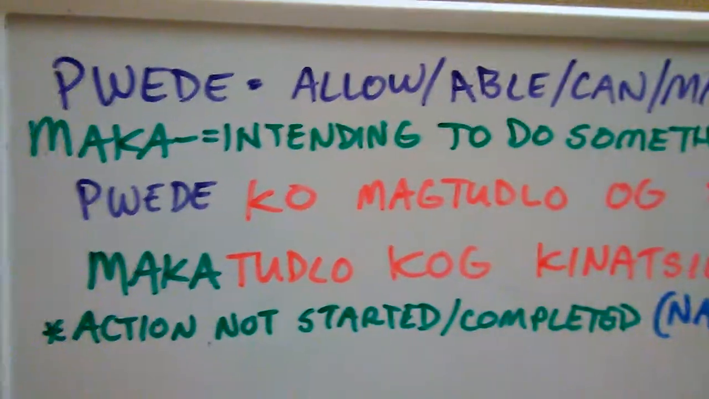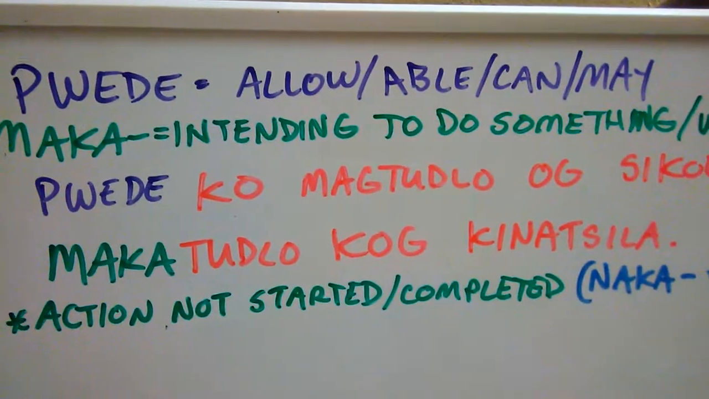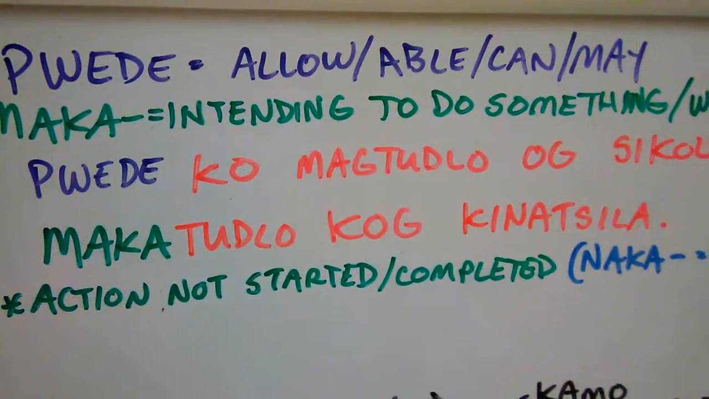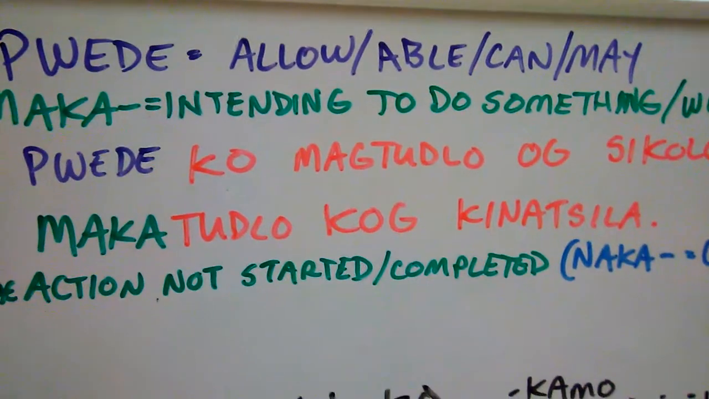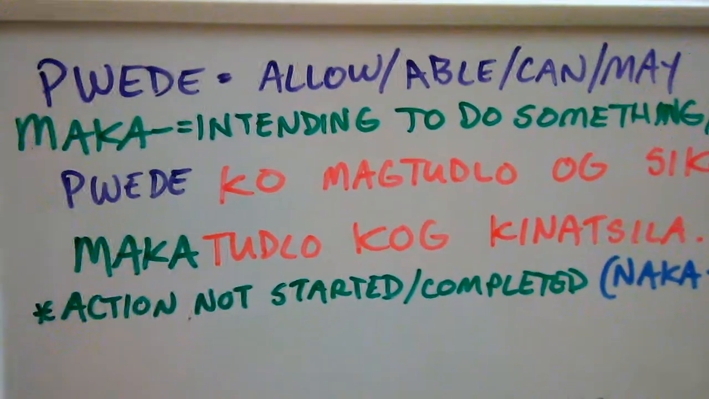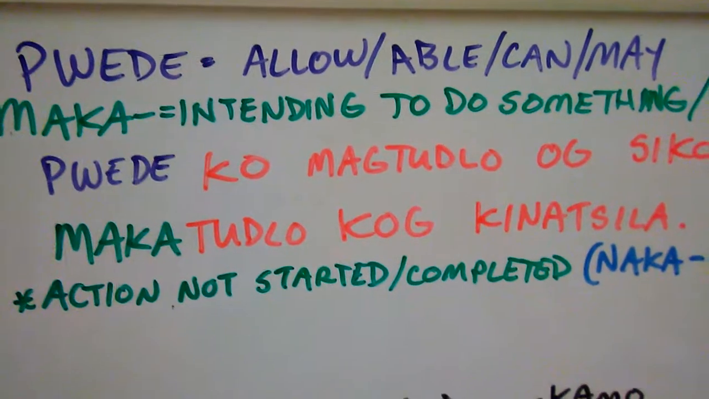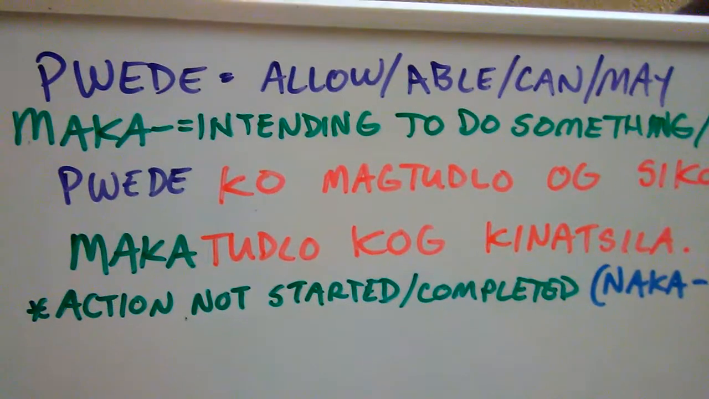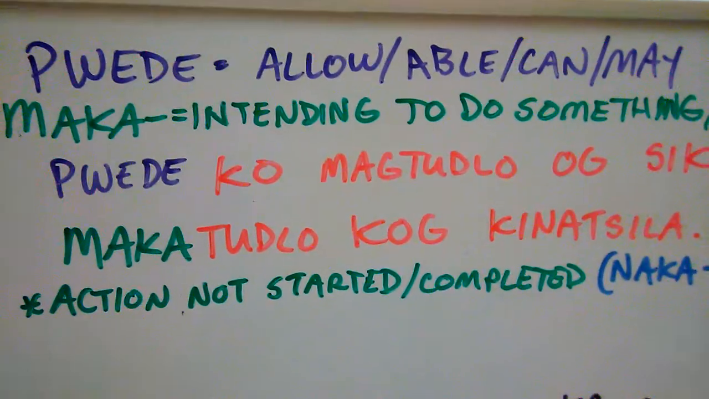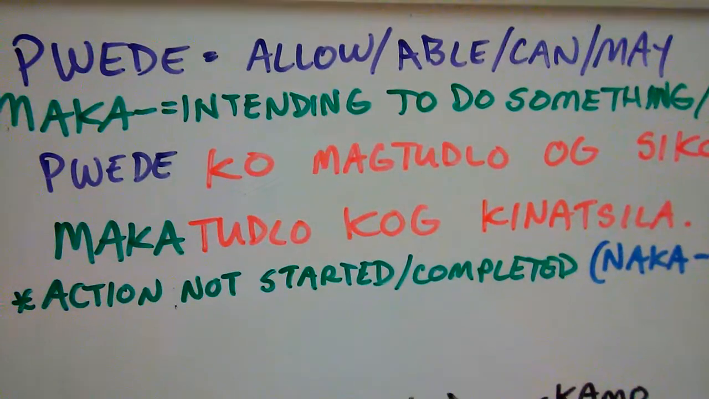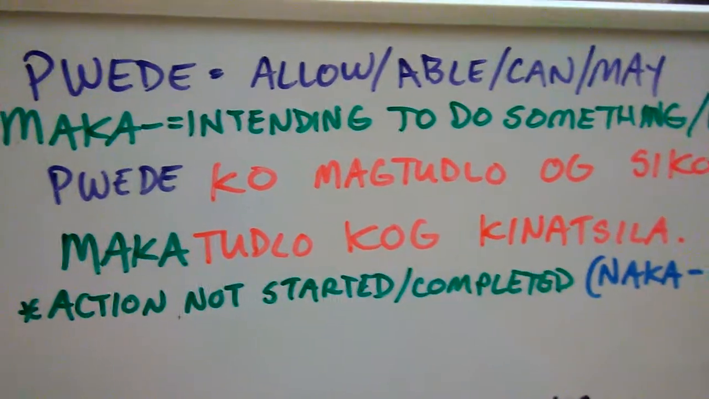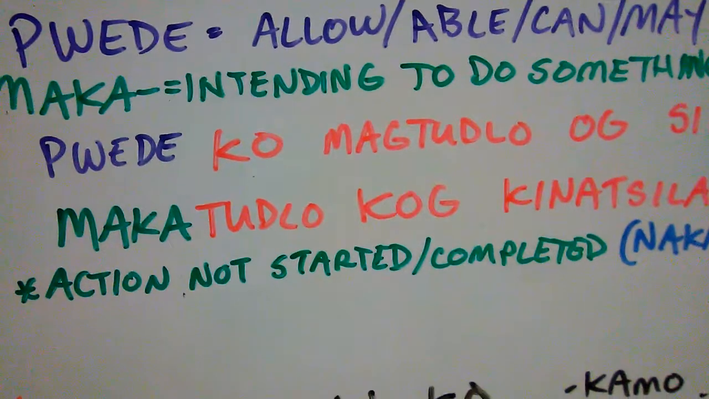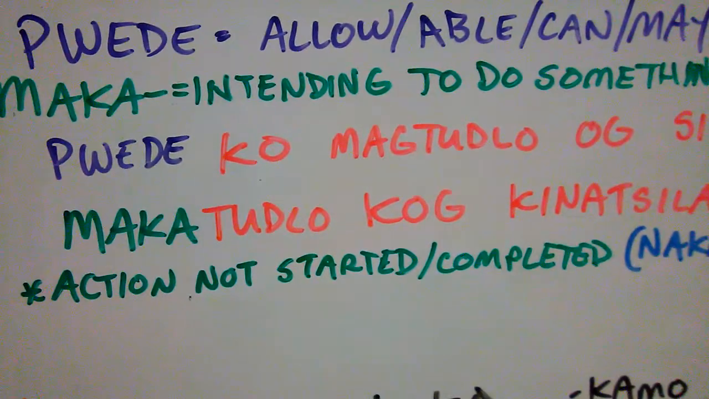Puede is loosely, again depending on the context, translated to allow, to be able to, can do something, or may do something. It has that ability to express those kinds of concepts. But there's no intention. It's just, yeah, you can do that. And people can still question your ability.